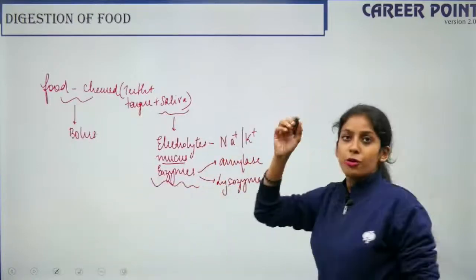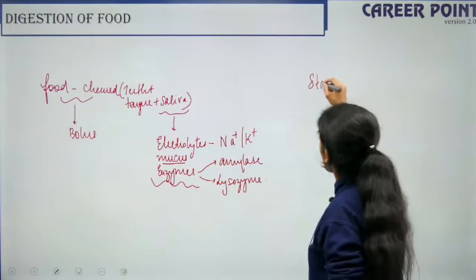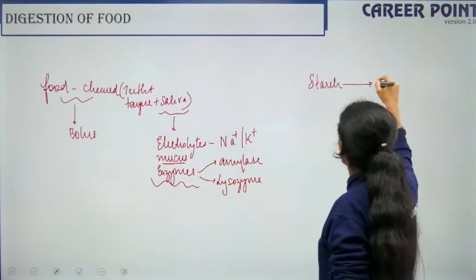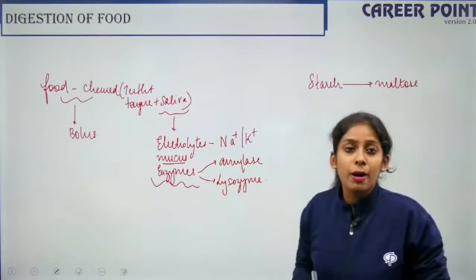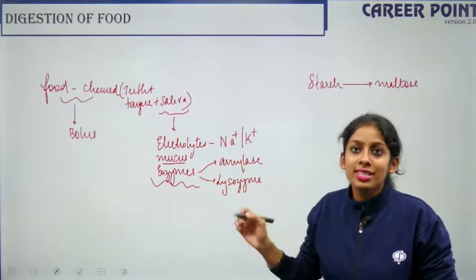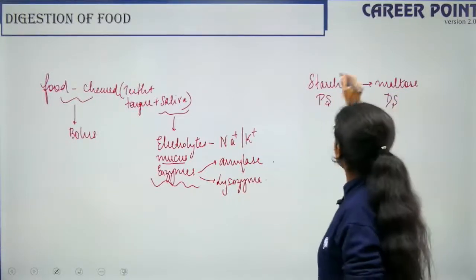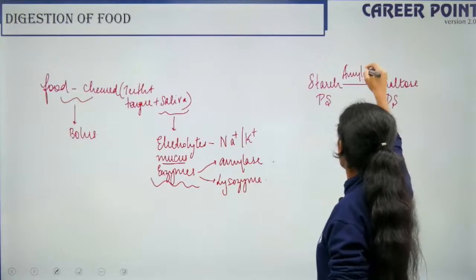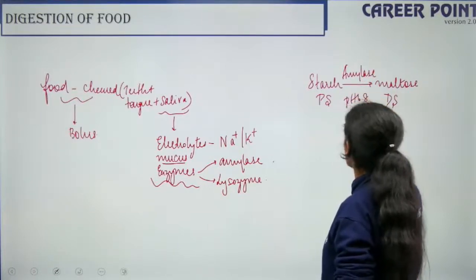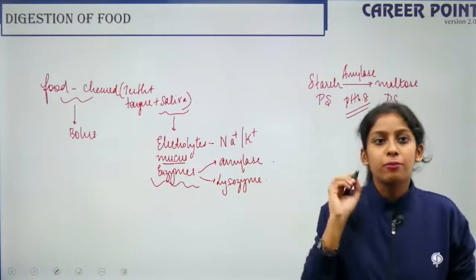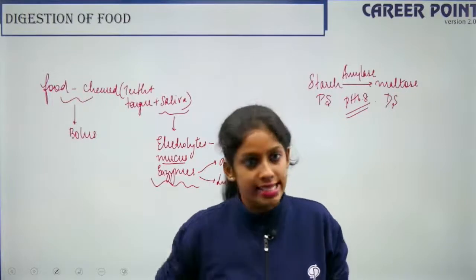Suppose you had sambar rice, right? So it breaks down the starch into maltose. Starch is a polysaccharide and maltose is a disaccharide, right? So here the amylase comes into the picture. This happens at a pH of 6.8. This is the reason I say the process of digestion happens in the oral or the buccal cavity itself.